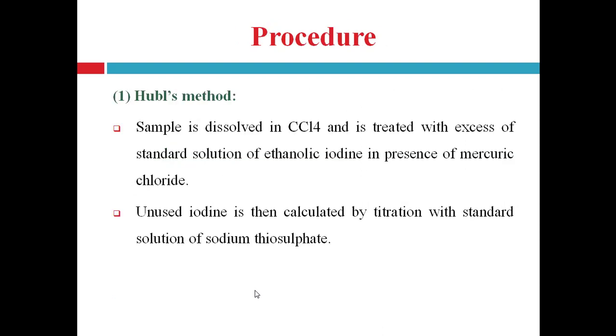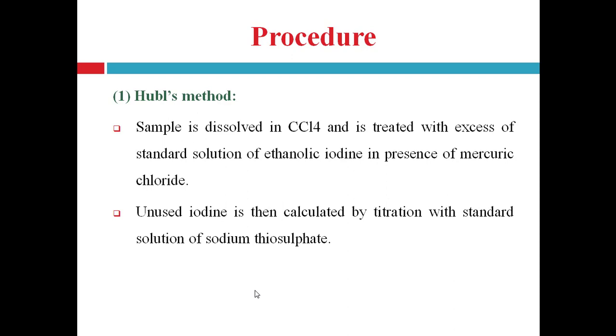Then procedure for finding out the iodine value. There are two methods for the iodine value. First one is Hubl's method. In this method, fat or oil sample is dissolved in carbon tetrachloride and is treated with excess of standard solution of ethanolic iodine in presence of mercuric chloride.